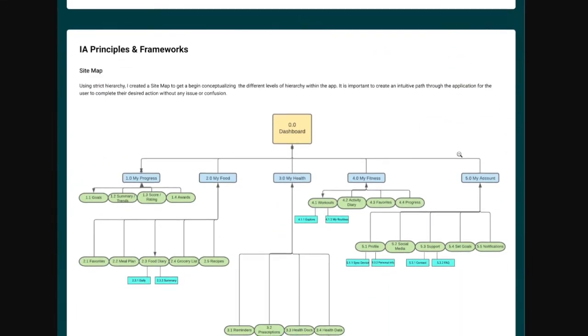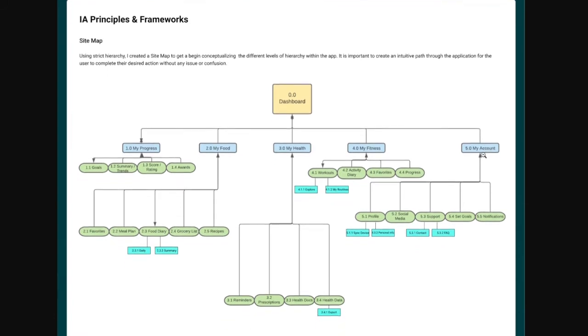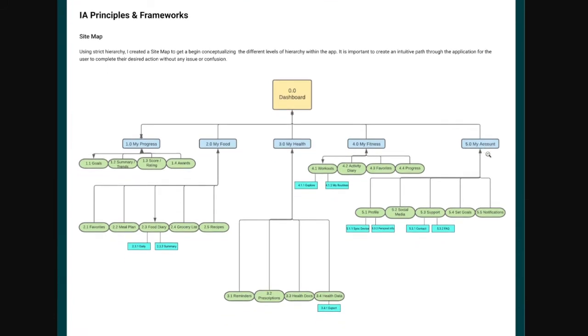With user flows in mind, I was able to create a sitemap for the app to begin conceptualizing the hierarchy I would design.